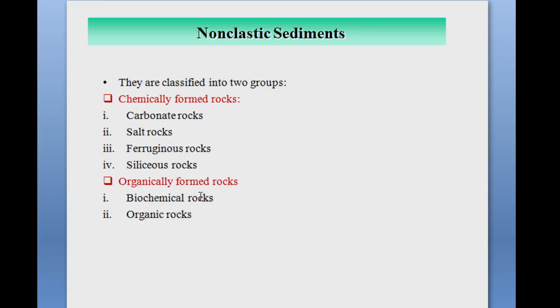And the organically formed rocks are again divided into two types: biochemical and organic rocks. Organically formed rocks means what? These rocks are composed mainly of remains of animals and plants. And chemically formed rocks are formed when the mineral matter in solution is precipitated from the water. So we will see each type of these chemically formed rocks and organically formed rocks in detail.